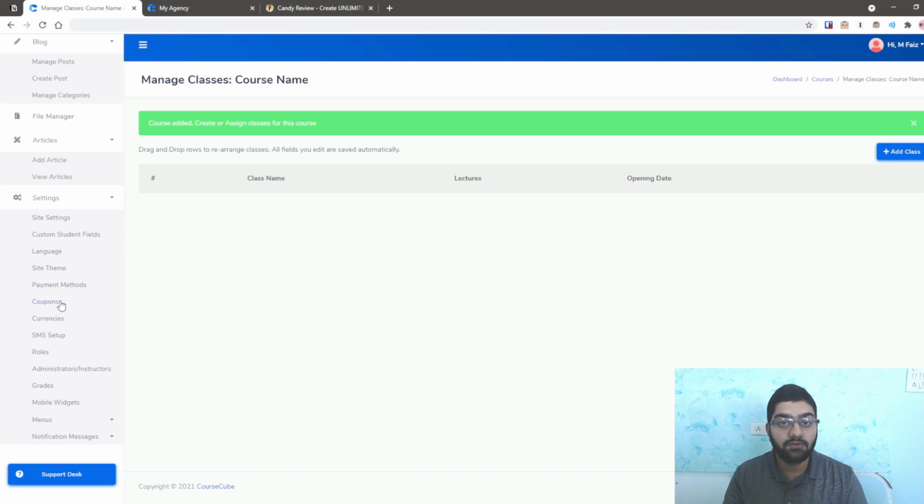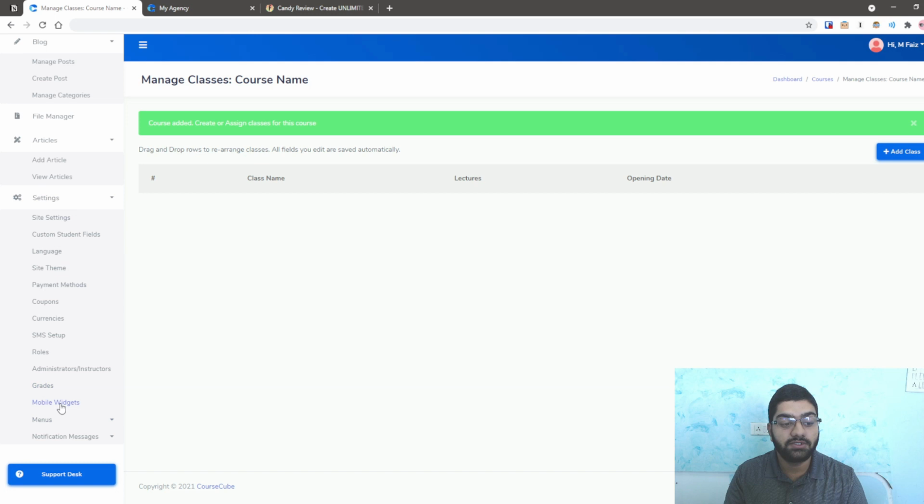You can also use coupons to incentivize your students' purchase. You can use different currencies on your site, and SMS setup is basically for sending SMS messages. Roles is basically if you have more people in your team who are going to help you manage Candy for you, that'll help. And instructors are basically people who will take your classes, or the courses or the lectures and all of that. And you can set grades for your students as well, perhaps A, B, C, D, and all of that, basically rating them based on the results of their tests and all.